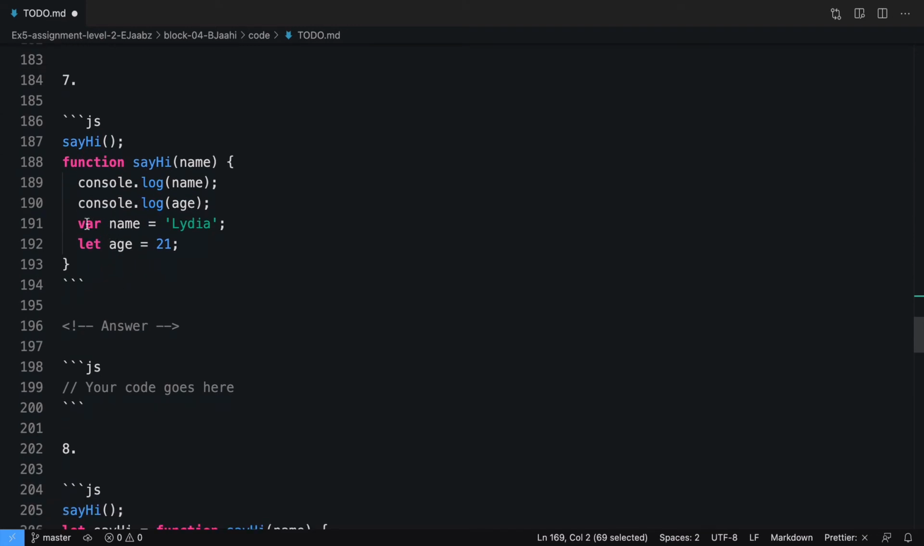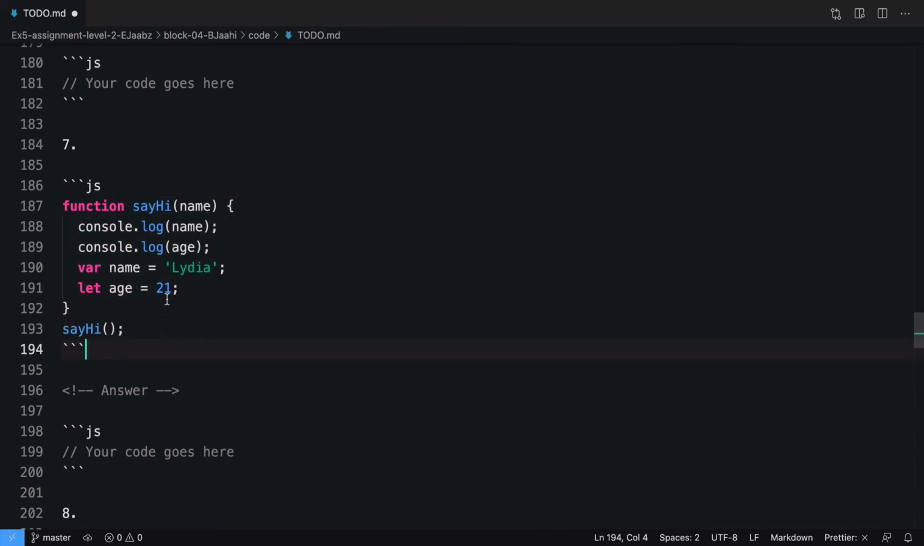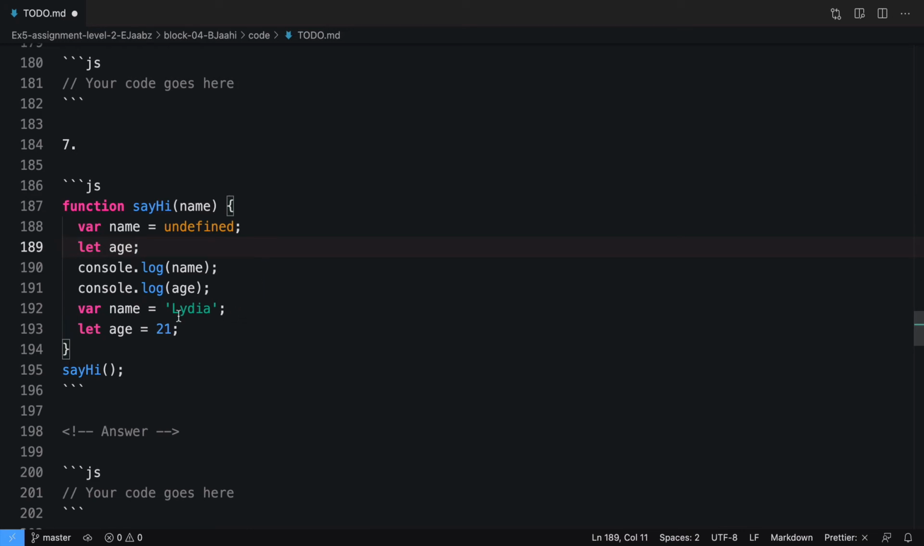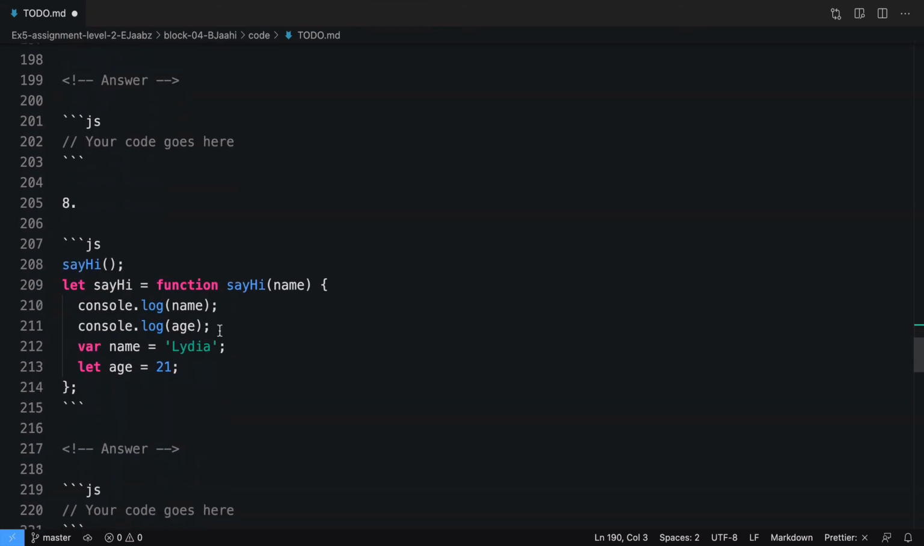Even here, var name, it will be undefined. We are calling this function, we can do that. Why? Because function declaration gets hoisted. So the first thing that will happen, it will move on the top and now this variable declaration will be initialized with undefined and age will also get moved on top, but it will not get initialized. This will happen in declaration phase and this will happen in execution phase.